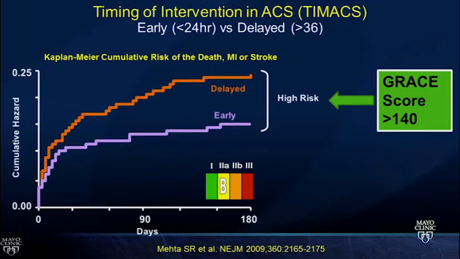So a number of people chose echo. Certainly, if you hear a new murmur, getting an echo as you're calling the cath lab isn't wrong. And this is the differentiation between the boards and real life, right? Because the boards will always ask, what's the next best strategy? They want to know that you've activated the cath lab, not waited to activate the cath lab until you look with the echo. Okay. So if we go to the next slide, let's reiterate.